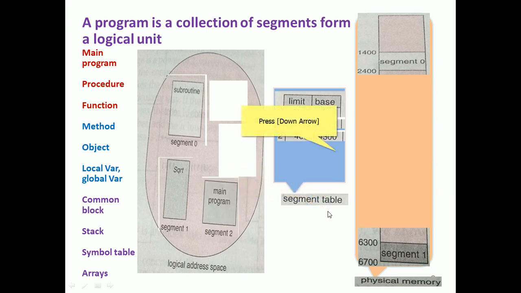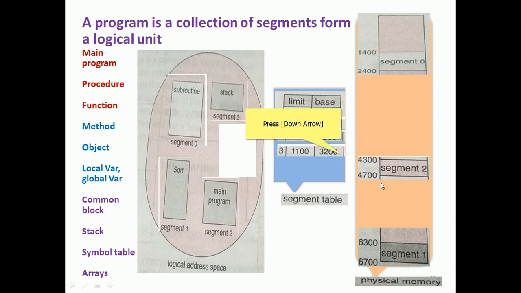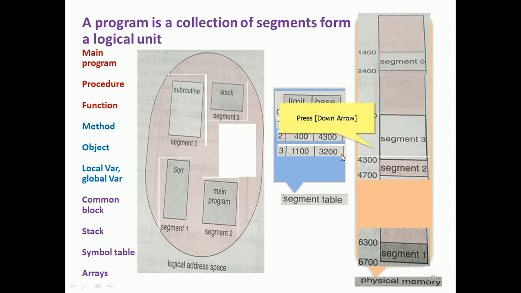The main program is segment 2. Its starting address is 4300 and the limit is 400, so adding 400 it becomes 4700. So segment 2 will be occupied up to 4700. Similarly, segment 3 is related to the stack. Its base is 3200 and the limit is 1100, so together it will be 4300. Segment 3 will be occupied here.